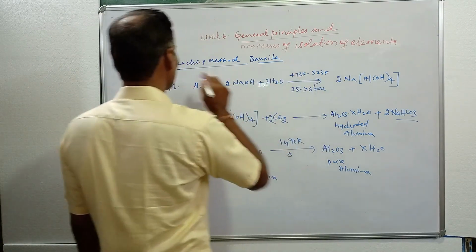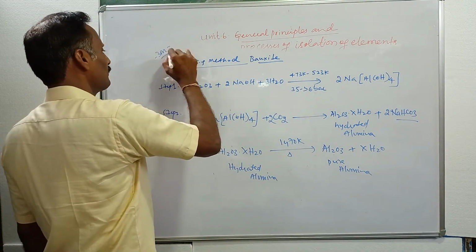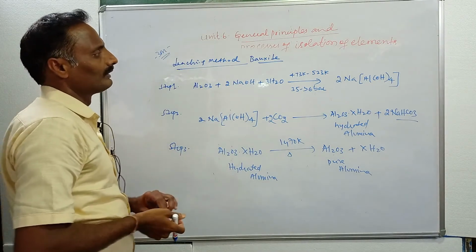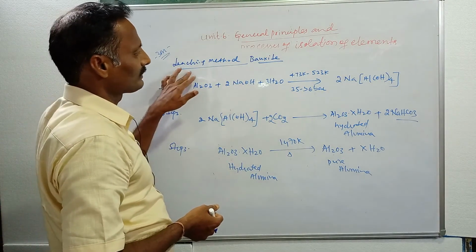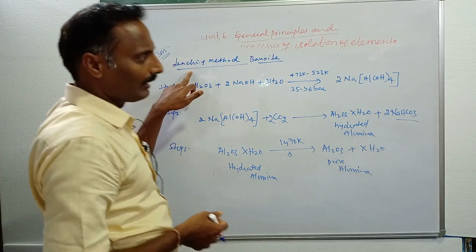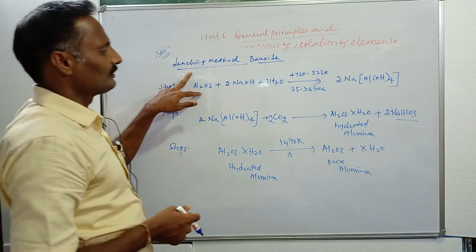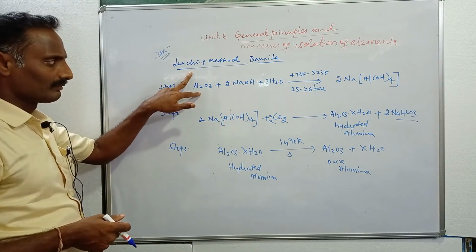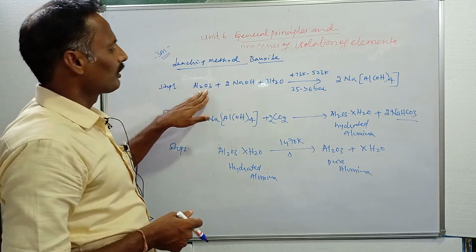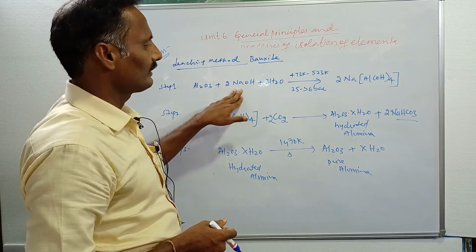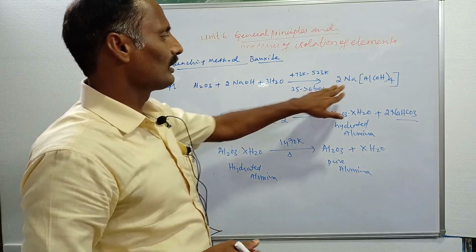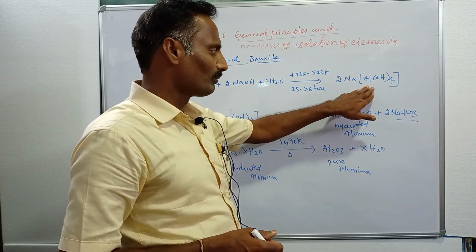This is the most important question asked this year, for a 3 marks question: explain leaching of bauxite, or write the chemical equations involved in leaching of bauxite. In the first step, bauxite is treated with sodium hydroxide and water, and you will get sodium aluminate complex, a soluble complex.